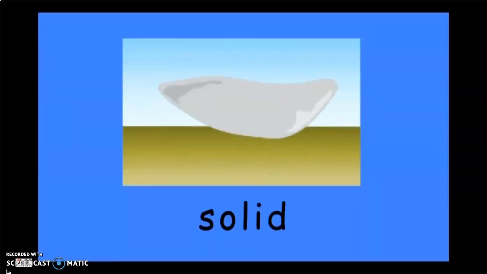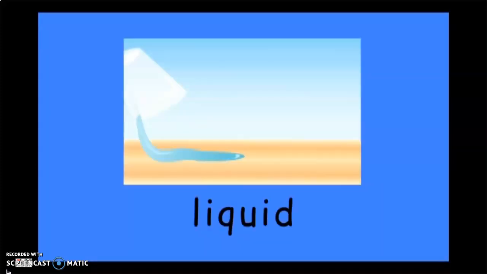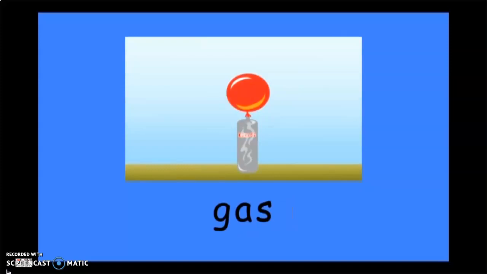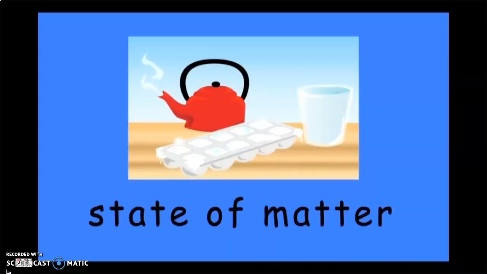A solid keeps its shape. A liquid flows. Gas gets bigger to fill space. What kind of form matter takes is called state of matter.